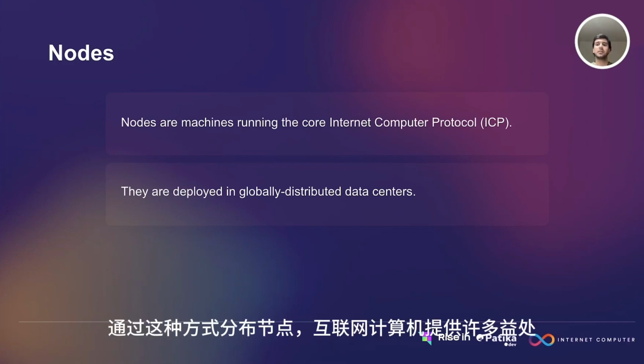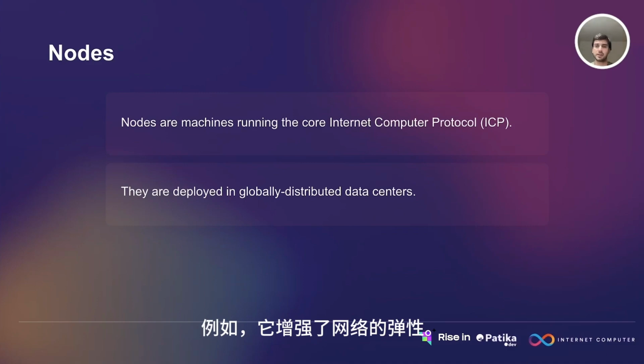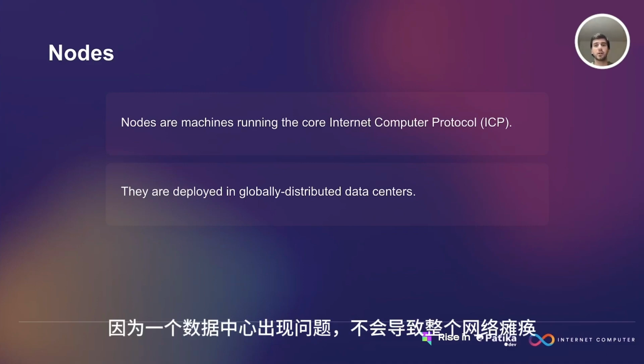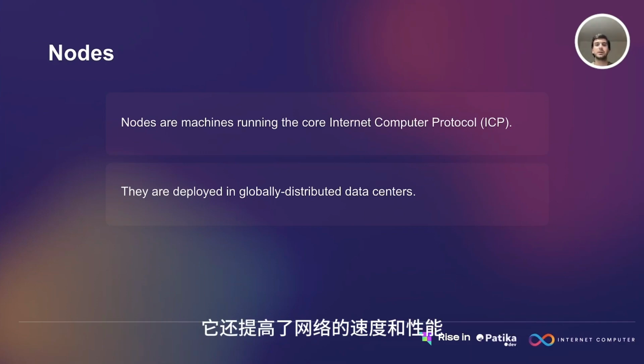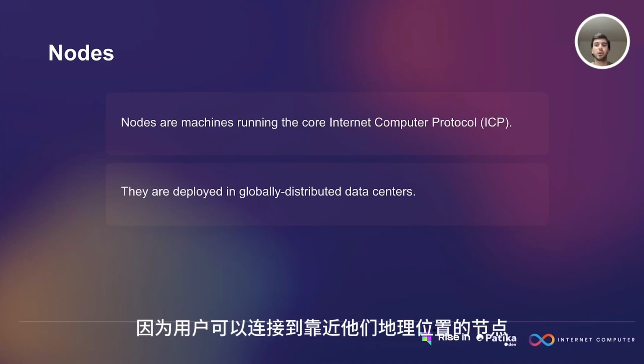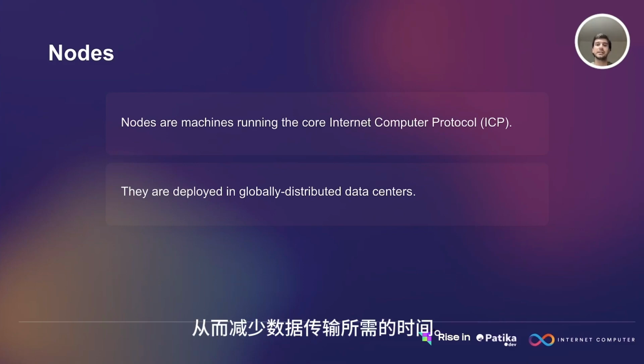By distributing the nodes in this way, the Internet Computer can provide a number of benefits. For instance, it enhances the resilience of the network because a problem at one data center won't take down the entire network. It also improves the speed and performance of the network because users can connect to a node that's geographically close to them, reducing the time it takes for data to travel back and forth.